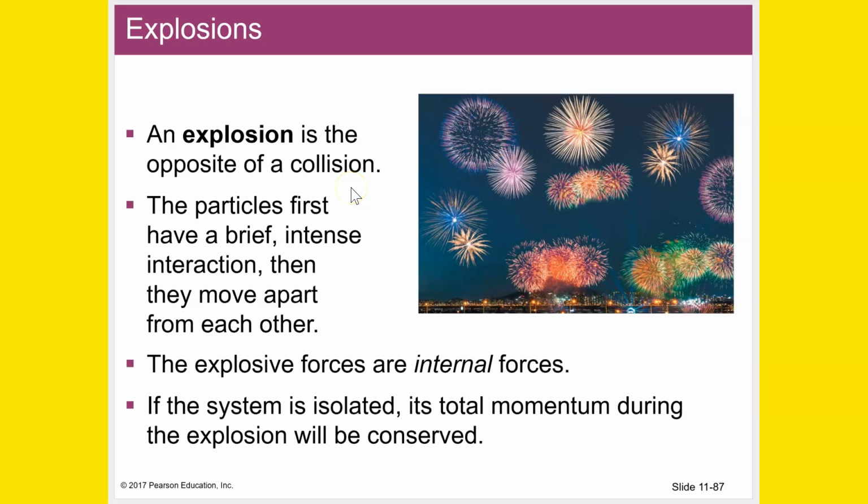A collision is when multiple objects come together and meet, and then they might stick together, or they might bounce off one another. But an explosion is kind of the opposite of that. It's where you have one object that explodes, so it turns into multiple objects that then fly apart. But it's still the same situation as far as momentum is concerned and its conservation. Particles first have a brief intense interaction, then they move apart from each other.